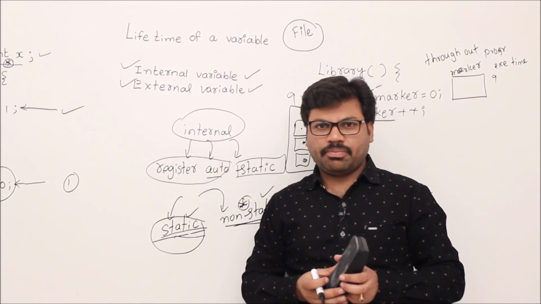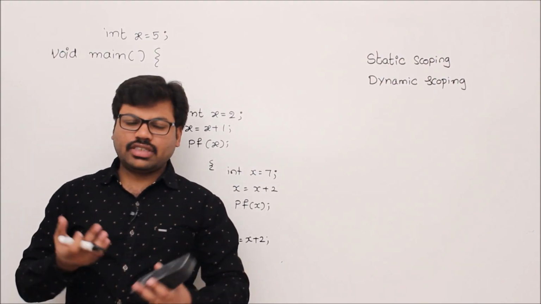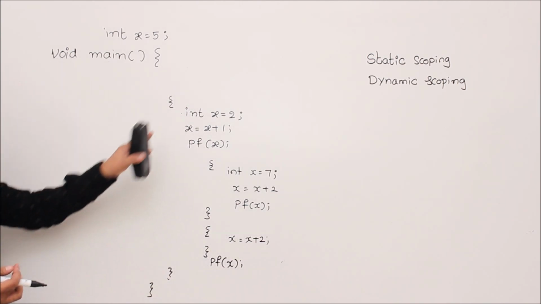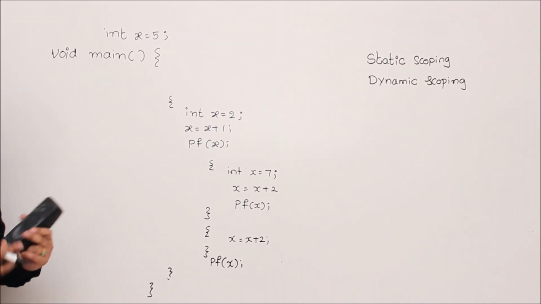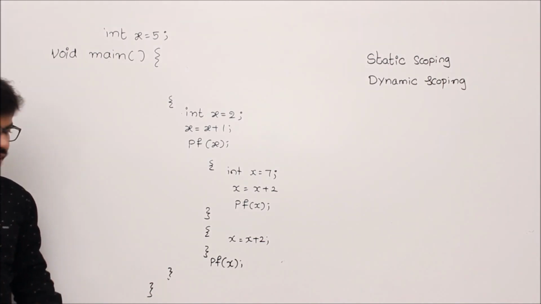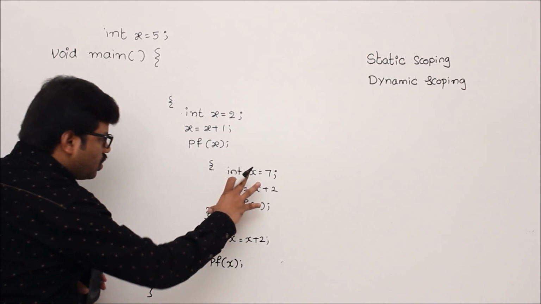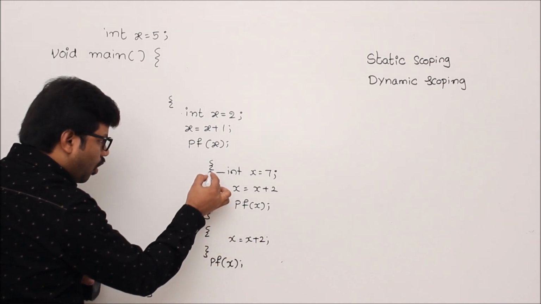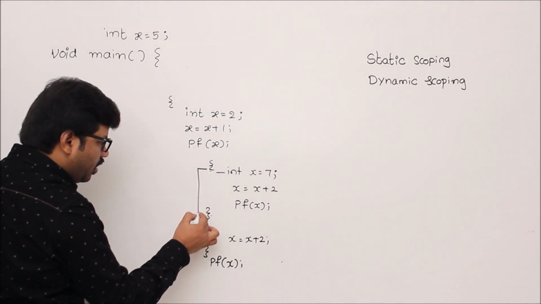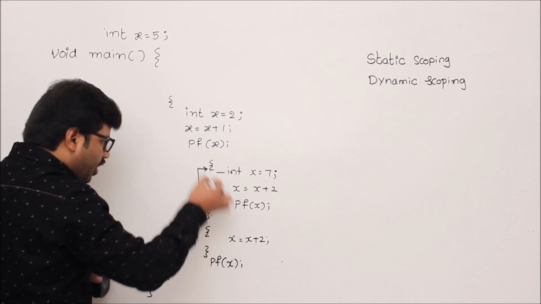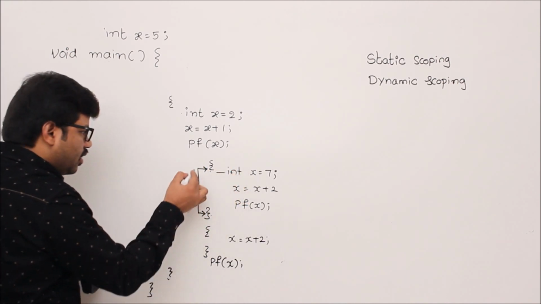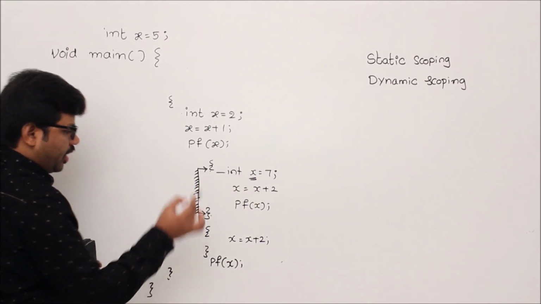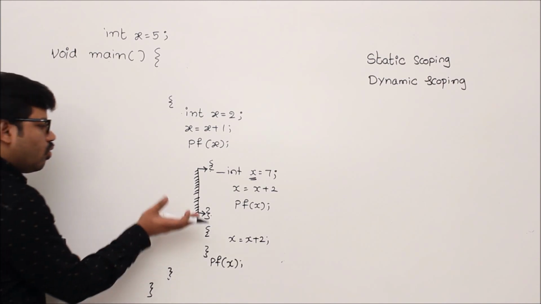So simple. Okay, so let's try to understand the scoping rules using some example. In this program there are a lot of places where a variable x is defined. Then which variable has scope in which area, we'll see. Let me go to the innermost area. Here there is one definition, right? It started here and its block ends here. That means from here to here there is one variable x. So the scope of this particular x is up to here. Let me mark it.